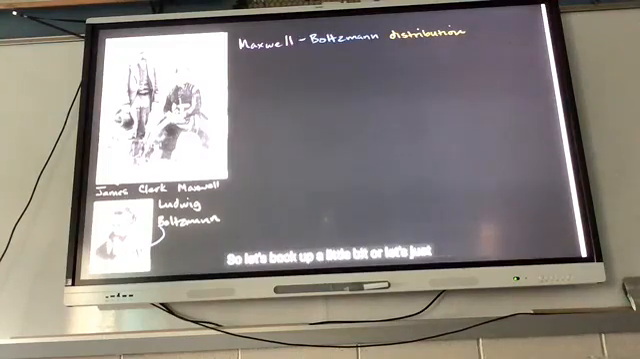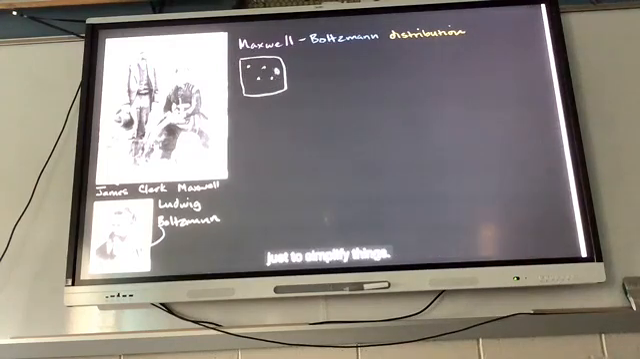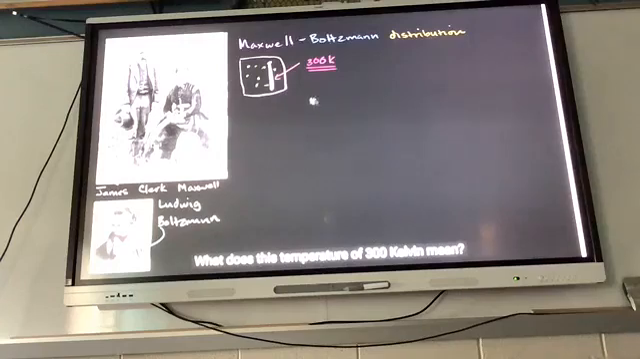So let's back up a little bit, or let's just do a little bit of a thought experiment. Let's say that I have a container here, and let's say it has air. And air is actually made up mostly of nitrogen. Let's just say it has only nitrogen in it, just to simplify things. So let me just draw some nitrogen molecules in there. And let's say that I have a thermometer. I put a thermometer in there, and it reads a temperature of 300 Kelvin. What does this temperature of 300 Kelvin mean?